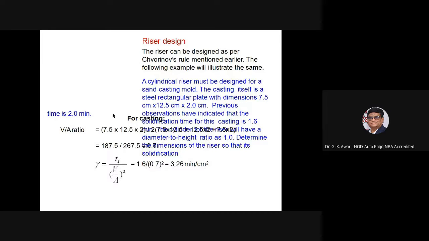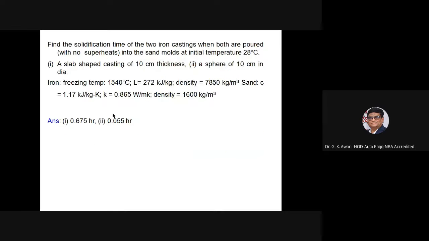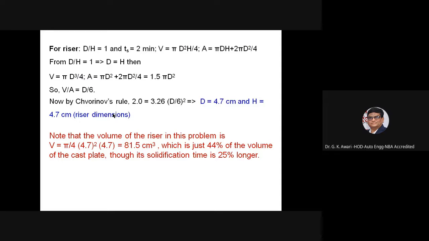Riser design. The riser can be designed as per Chvorinov's rule. The cylindrical riser must be designed for a sand casting mold. Again here is just a numerical for finding the solidification time of two iron castings when both are poured at the same temperature. This is for the riser design.